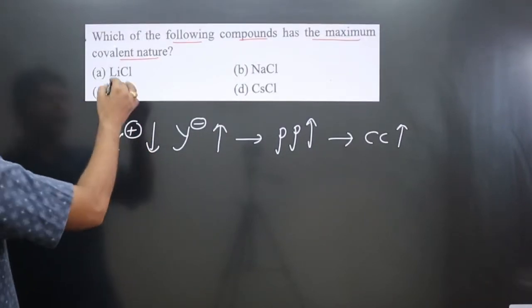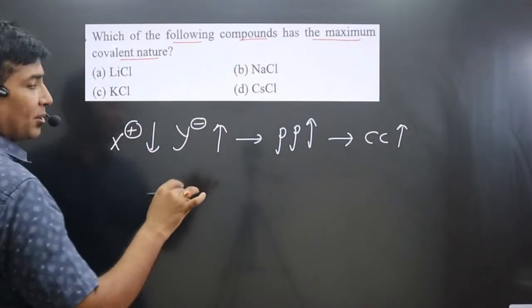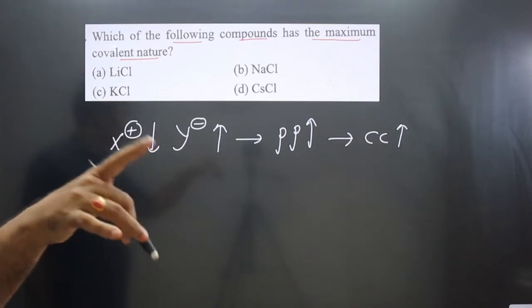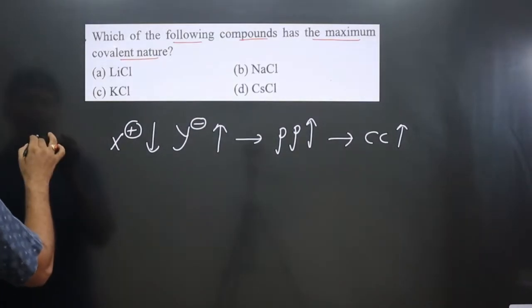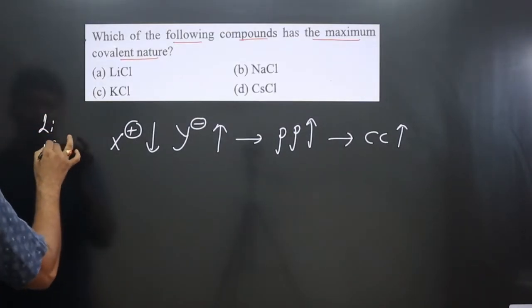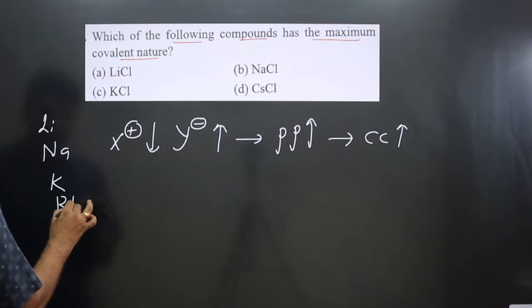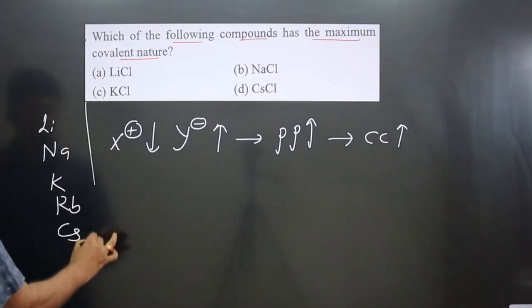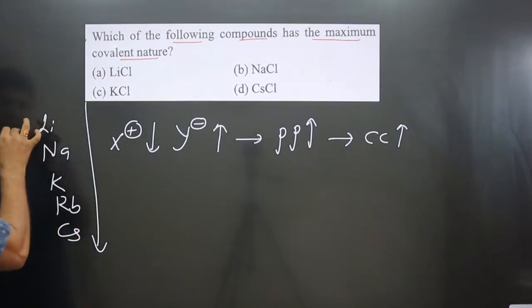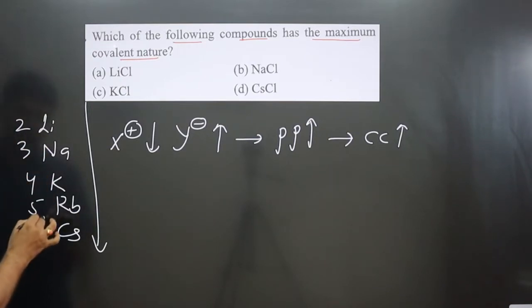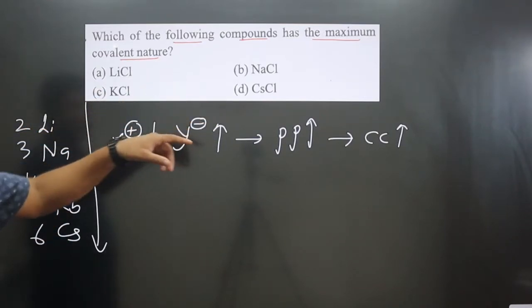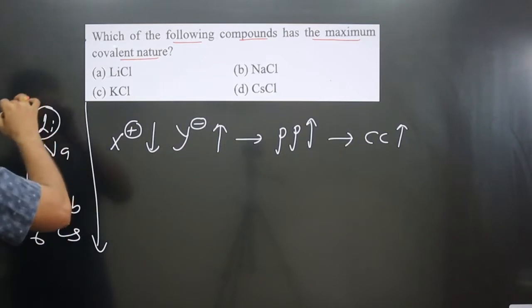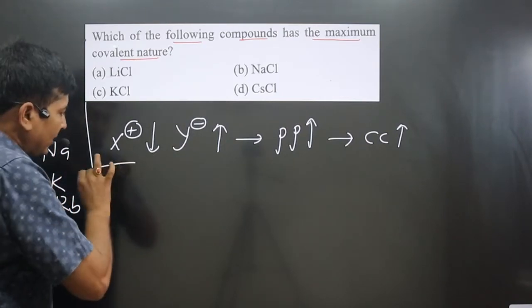So you can see lithium, potassium, sodium and cesium, these are all metal cations from the first group elements. In the first group, the arrangement of elements is lithium, sodium, potassium, rubidium and then cesium. From top to bottom, as the period number increases, their size also increases. So out of these metal cations, lithium has the smallest size, and we need the smallest cation.